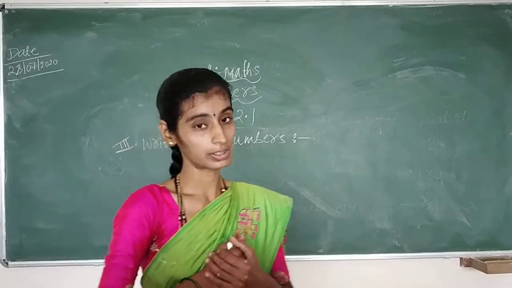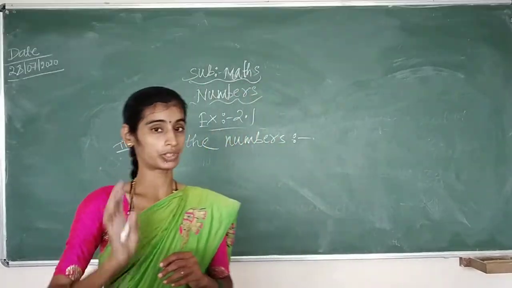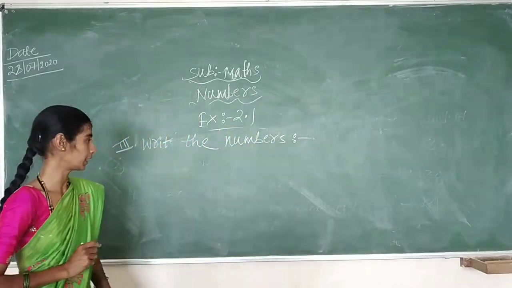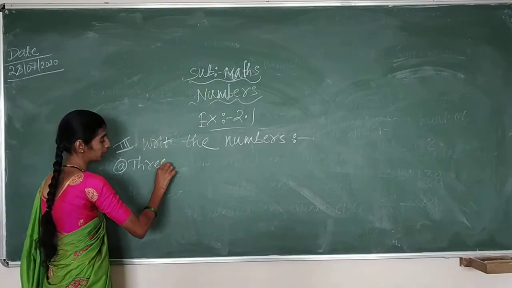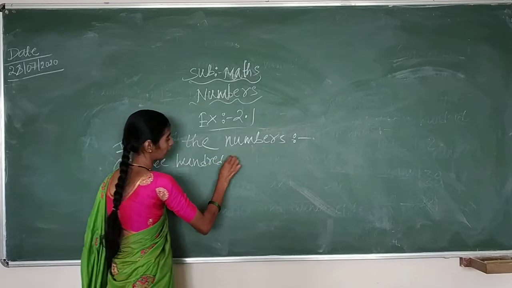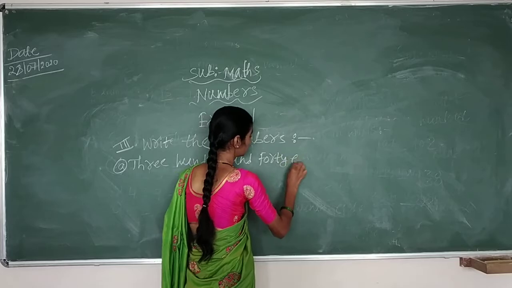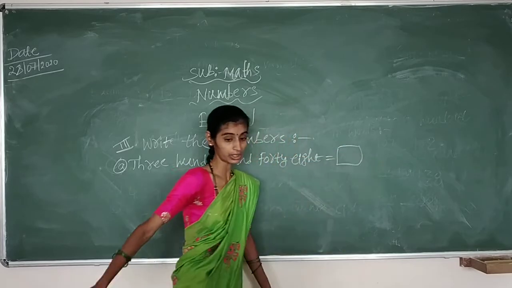How do you have to write? They will give you the number name, and for that you should write the number. So first example, A question: 348. They have given three hundred and forty-eight. And they have given you the box.